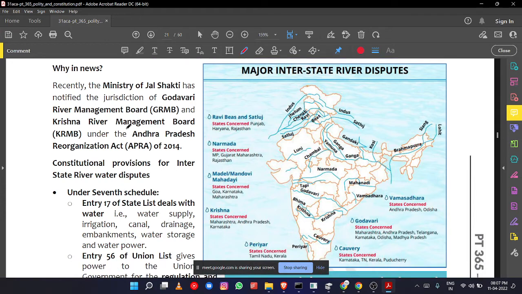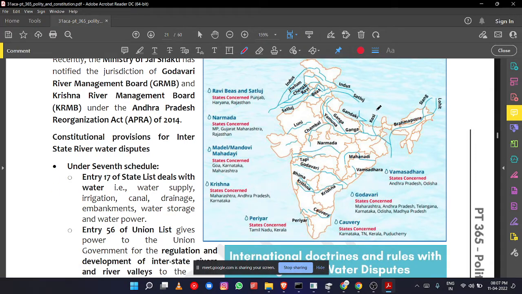If you see here, the major interstate river disputes are given in this particular map. There are three rivers: Ravi, Beas, and Satluj. These rivers pass through Punjab, Haryana, and Rajasthan. So there is a dispute over sharing the waters of those rivers. And Narmada, between Madhya Pradesh, Gujarat, Maharashtra, and Rajasthan. Mandovi or Mahadayi river is in the Goa, Karnataka, and Maharashtra region.